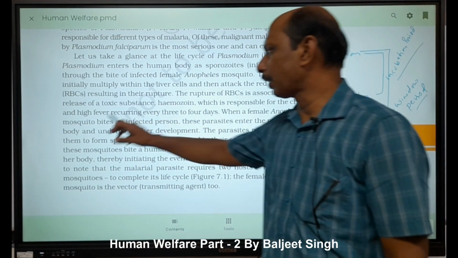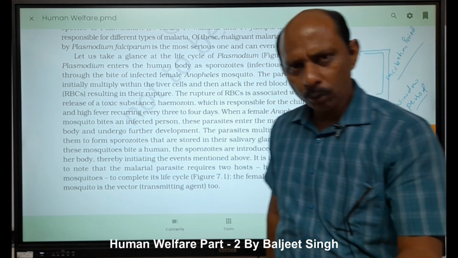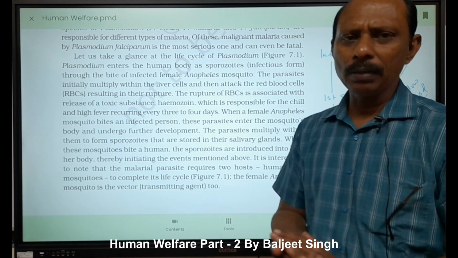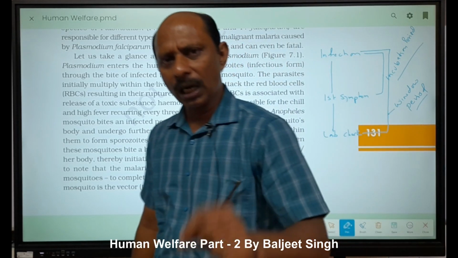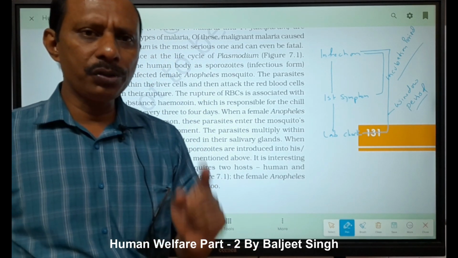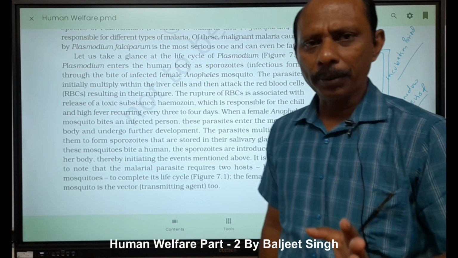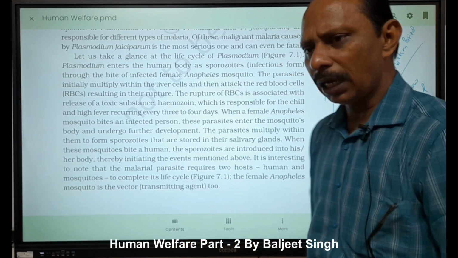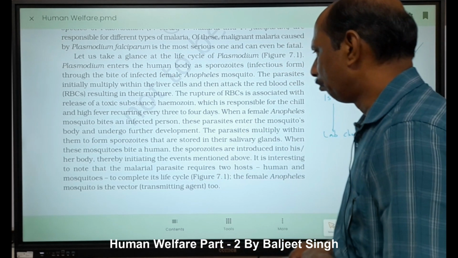When a female Anopheles mosquito bites an infected person, these parasites enter the mosquito's body through the blood and undergo further development. Mosquito means sexual reproduction and human means asexual reproduction, right? Sexual reproduction starts in the human, meaning gametogenesis starts in the human, but complete fusion occurs inside the mosquito. That's why sexual reproduction is completed inside the mosquito, but it starts in the humans, right? Gametogenesis occurs inside the human and fertilization occurs inside the mosquito.